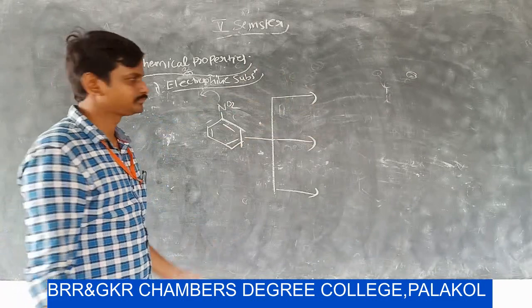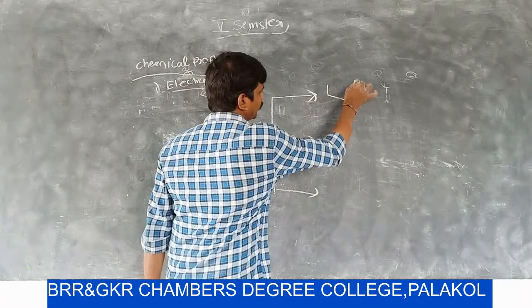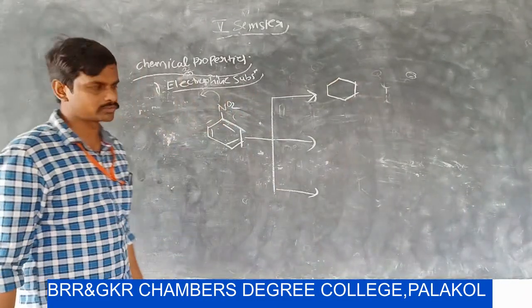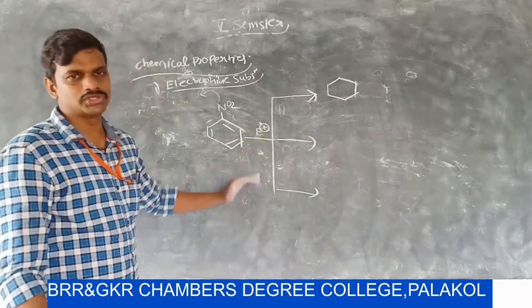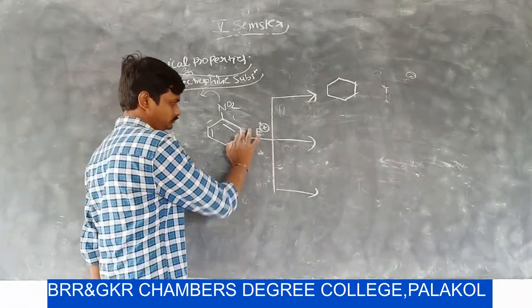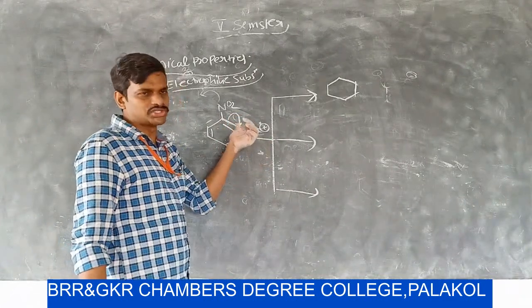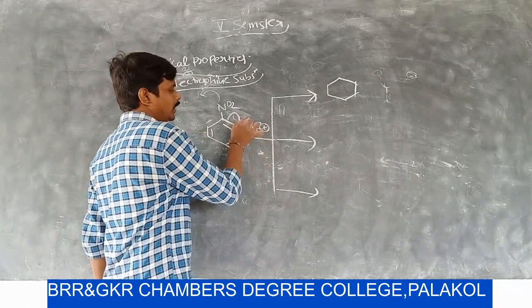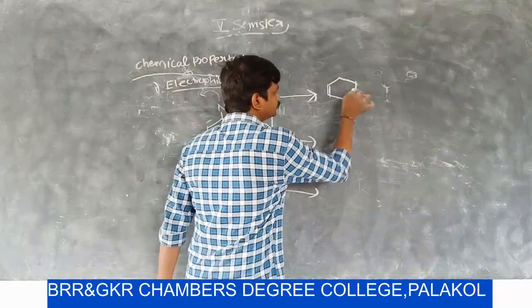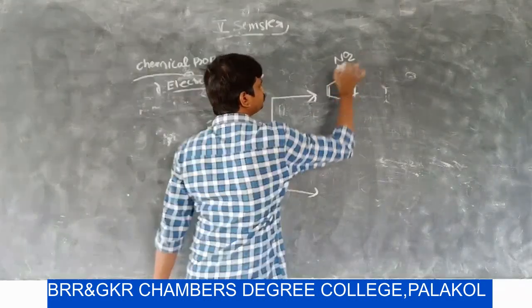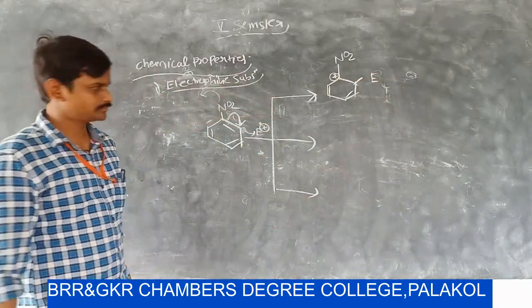It generates the meta substituted product. Why? The incoming electrophile attacks at the meta position. Let us see. For example, if the electrophile is attached at the ortho position, the double bond migrates and this carbon gets a negative charge, and the electrophile is attached at this carbon, then the resonance structure is like this.